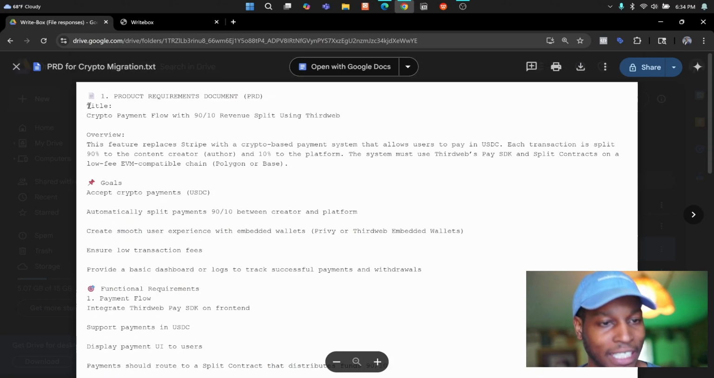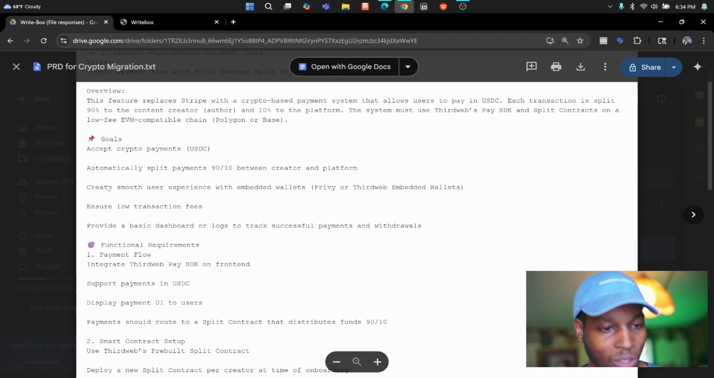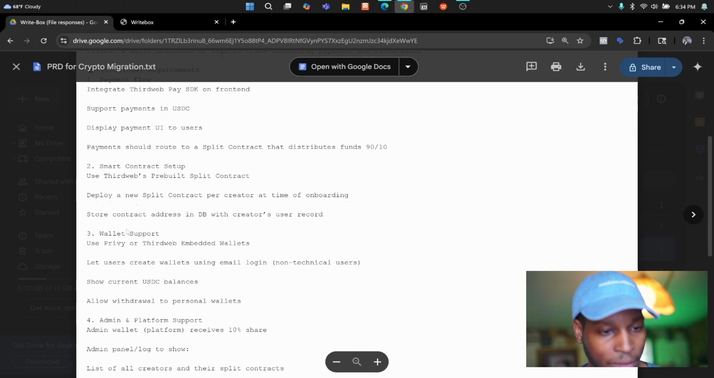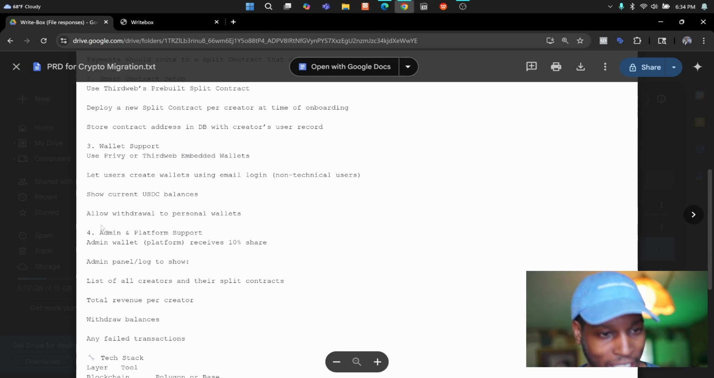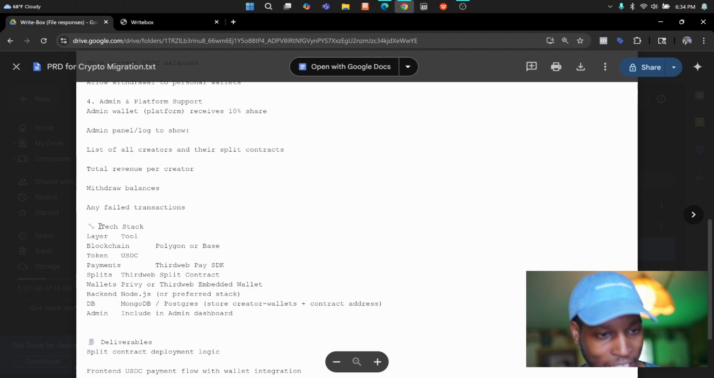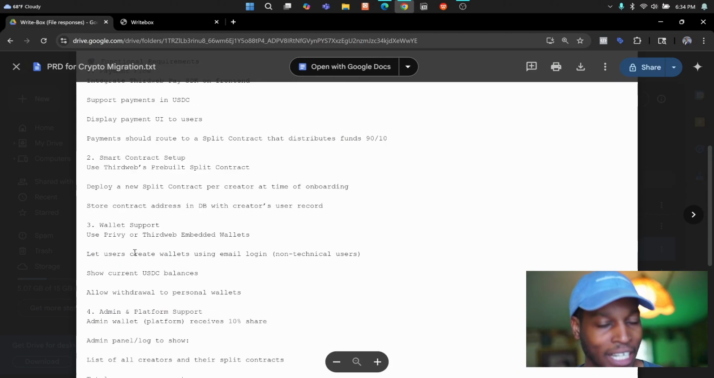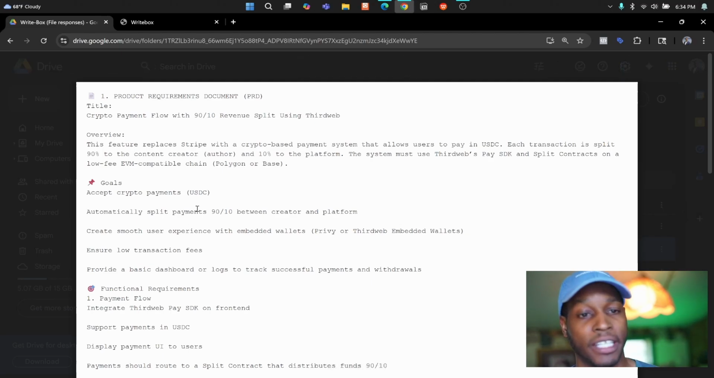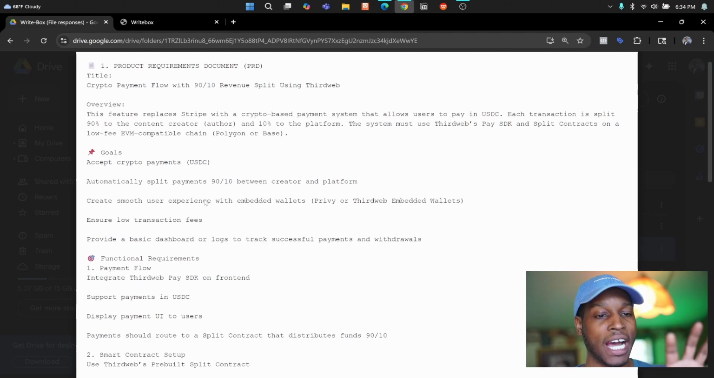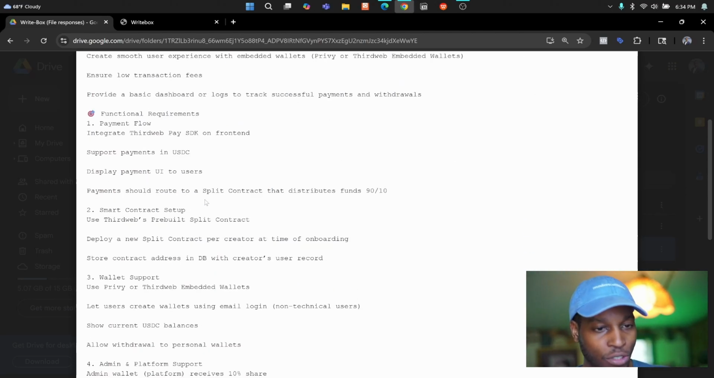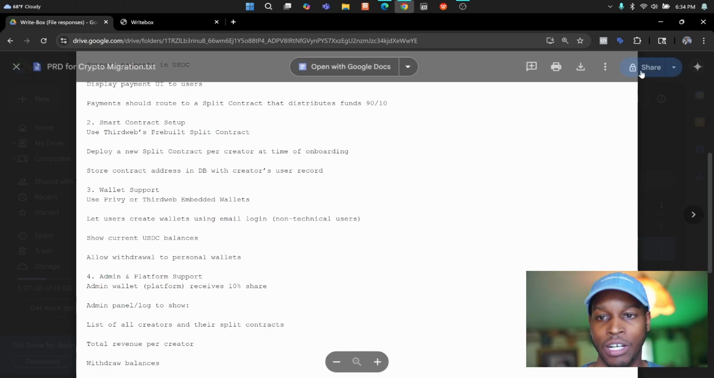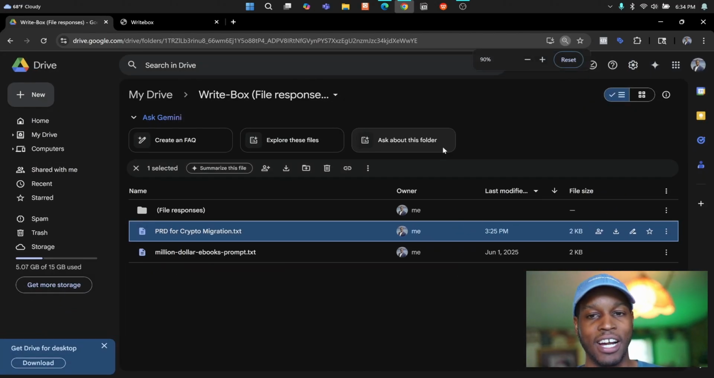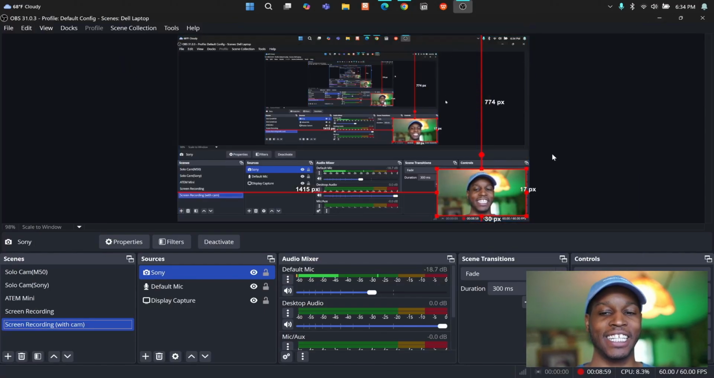And as you see, it has a title, it has an overview, it has goals, it has functional requirements, it has the wallet support, it had what it needed for the admins, it had the tech stack, deliverables. And actually, I think it was ChatGPT or Grok that helped me put this PRD together. But when I fed this into Lovable, oh my, that is the way to go.